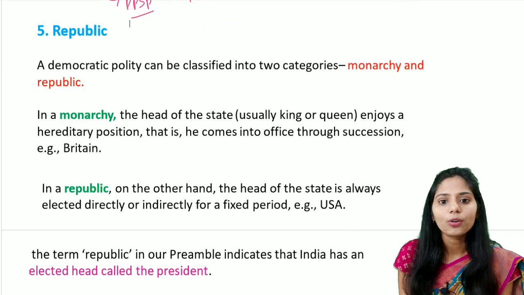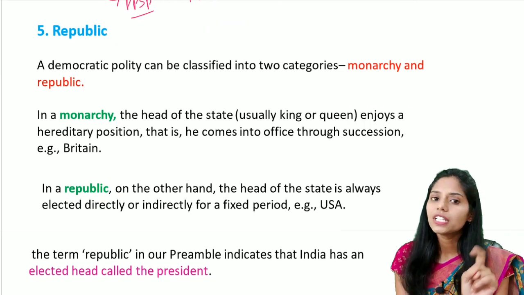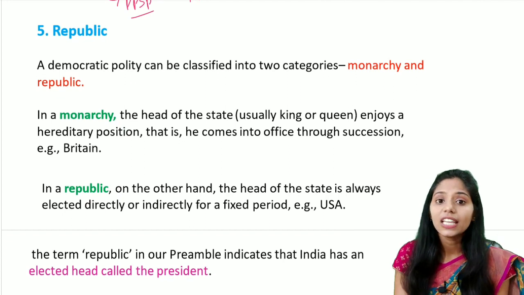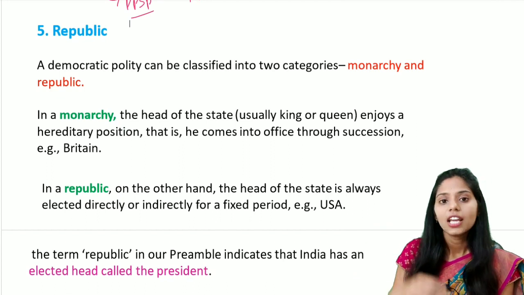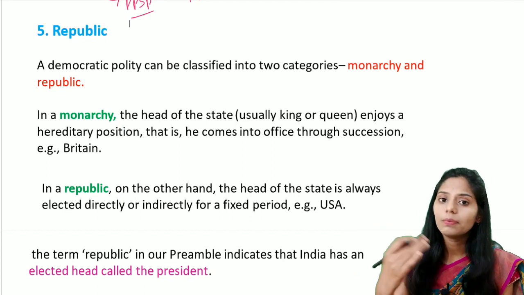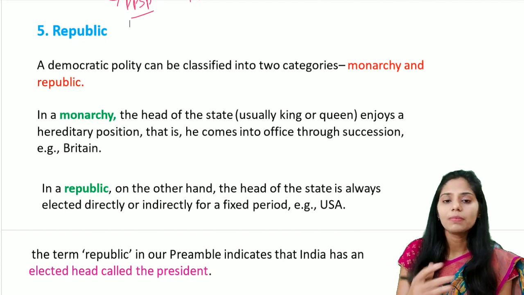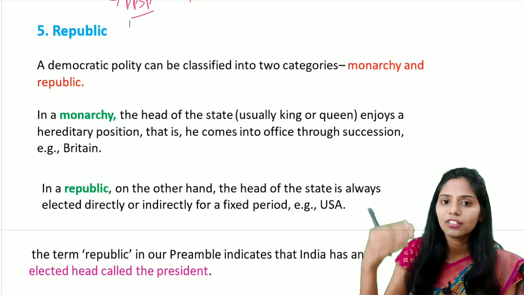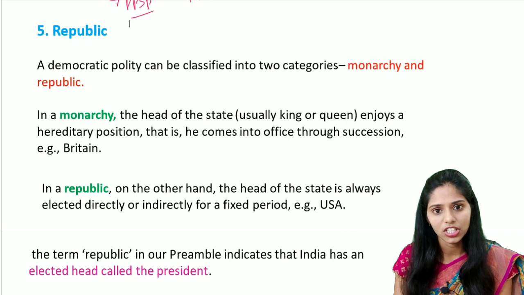So if you see a democratic polity, it can be classified into two classes. The first one is a monarchy and the second one is a republic. In the monarchy, he will be the head of the state, that is either king or a queen. He or she will be the head of the state. They enjoy the hereditary position. That means their son become the next king. Okay, in that way, the son, the grandson, great-grandson, they will become the kings of the next generation.